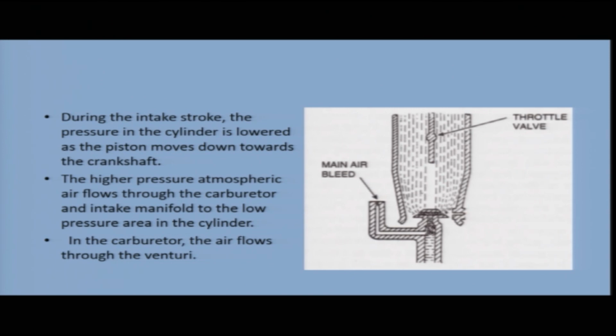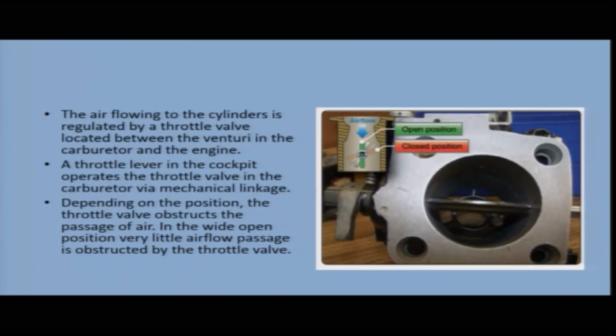In the carburetor, the air flows through the venturi. The air flowing to the cylinders is regulated by a throttle valve located between the venturi in the carburetor and the engine. Here in this picture you can see a throttle valve.